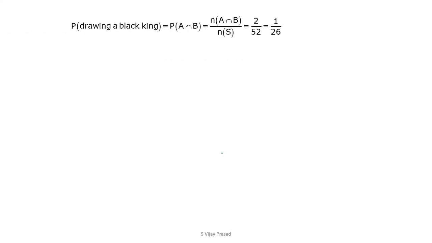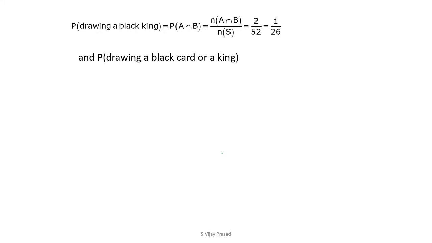Now drawing a black king. Drawing a black king means you have to select P of A intersection B. Drawing a black king only. There will be only 2 kings which are black. Now you take the intersection of both of them. The intersection values are 2 divided by 52, which is equal to 1 by 26.